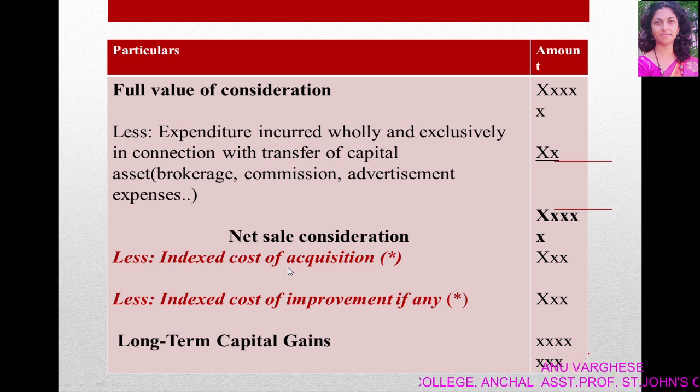Cost inflation index is an index used to calculate the notional increase in the value of an asset due to inflation. This number, the cost inflation number, is important as it is used to arrive at the inflation adjusted purchase price of assets and thereby the long-term capital gain on it when it is sold.